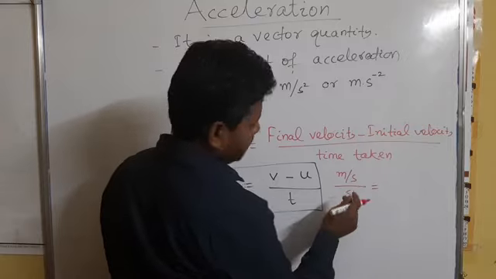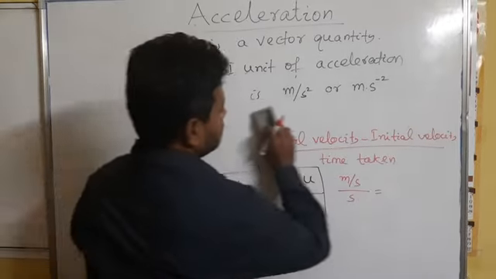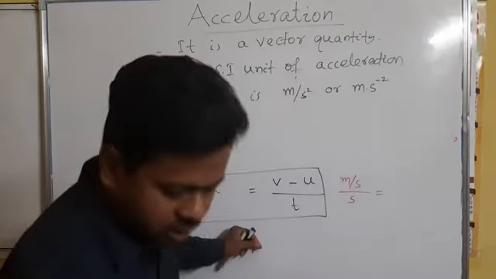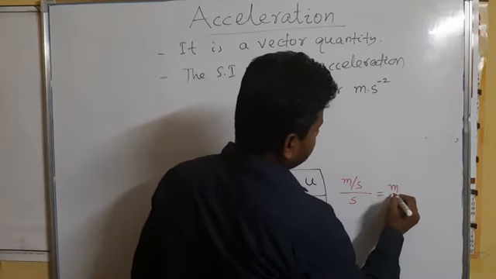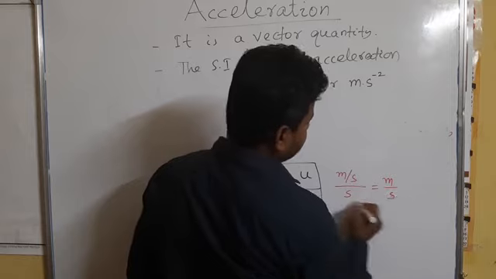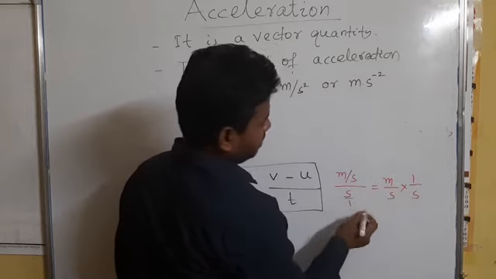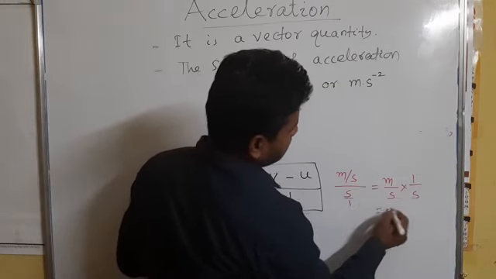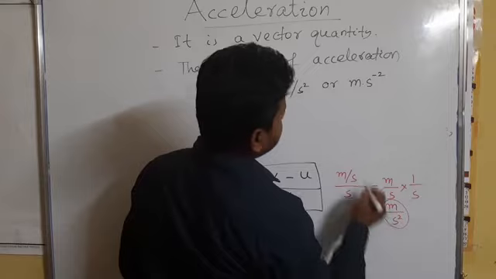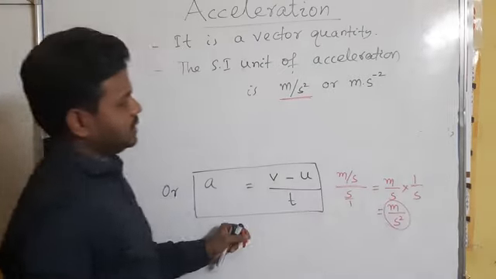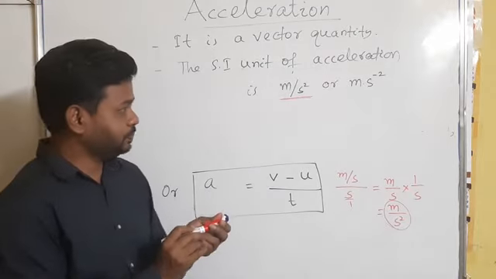Then what will happen? Meter per second by second: meter divided by second, and again it will be 1 by second, so the answer will be meter by second square. So this is the SI unit of acceleration.